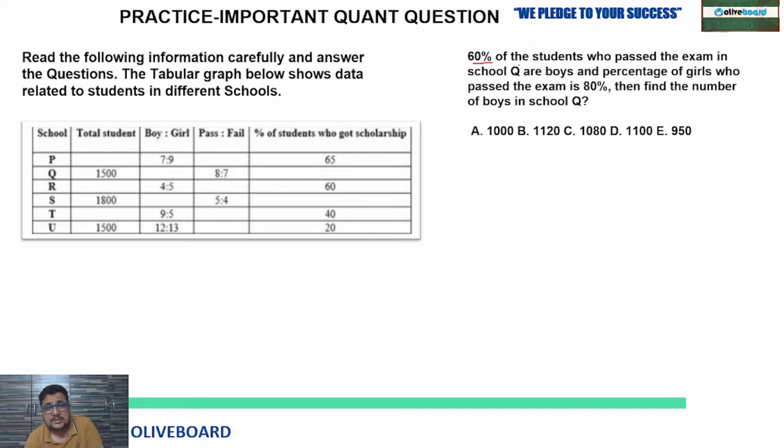60% of the students who pass the exam in school Q. So total students how many? 1500. 60% of the students who pass the exam in school Q are boys. So who passed the exam? The pass to fail ratio is given, that is 8:7.